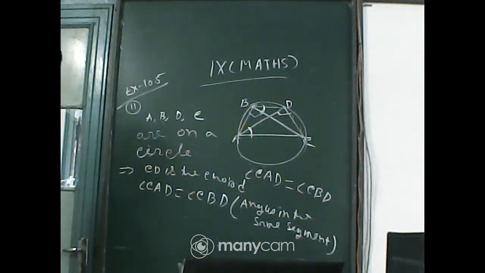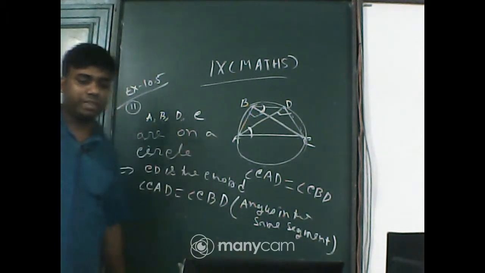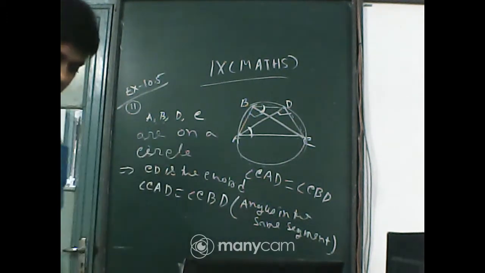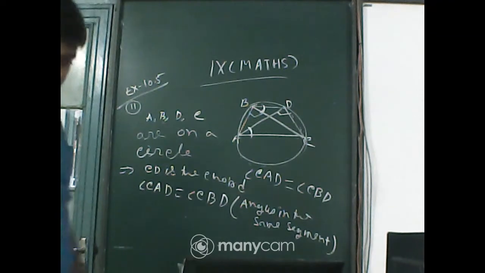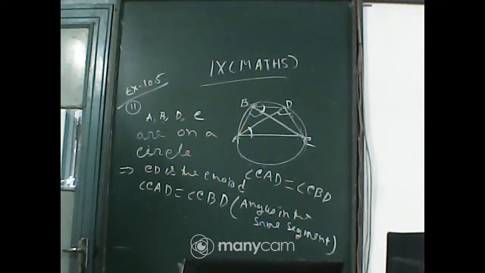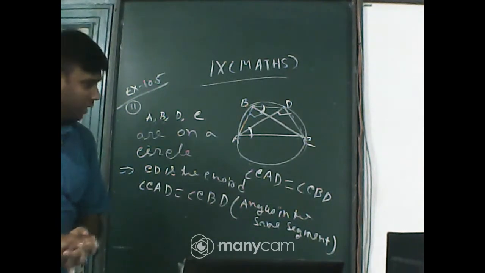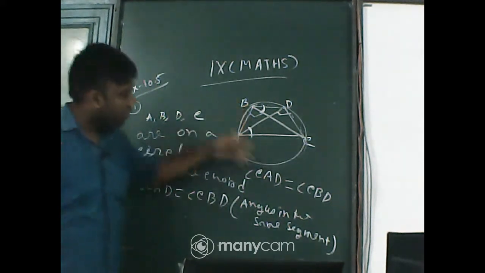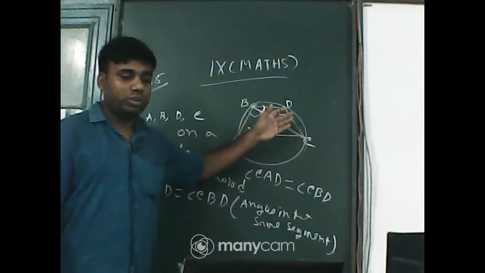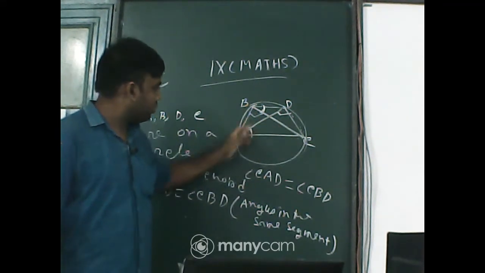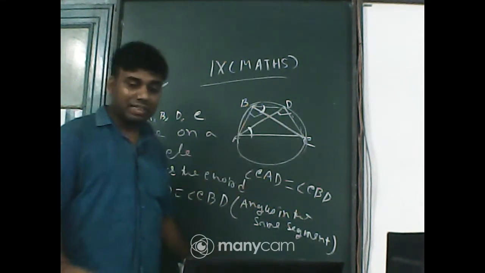Angles in the same segment. So angle CAD equals angle BAD. Got it, everyone? Very easy proof. As it is a circle, CD is the chord. With CD, the two angles are equal because angles in the same segment are equal.